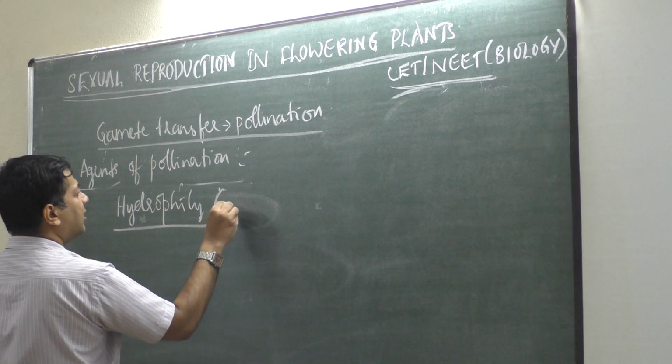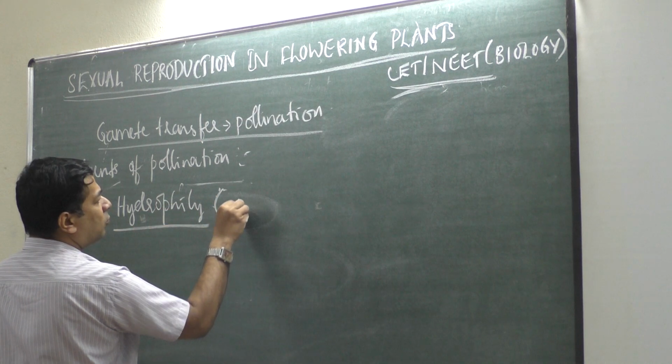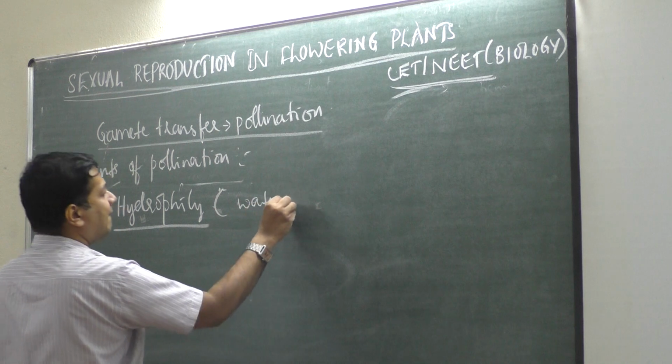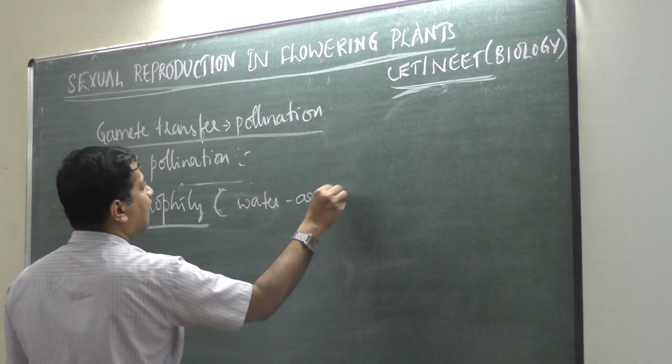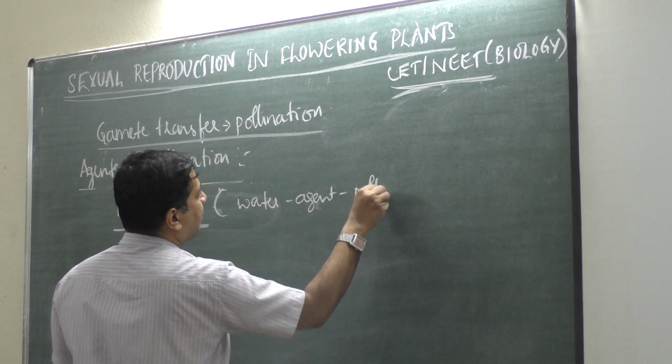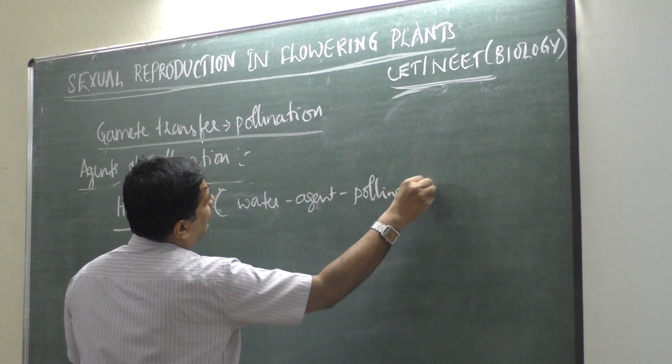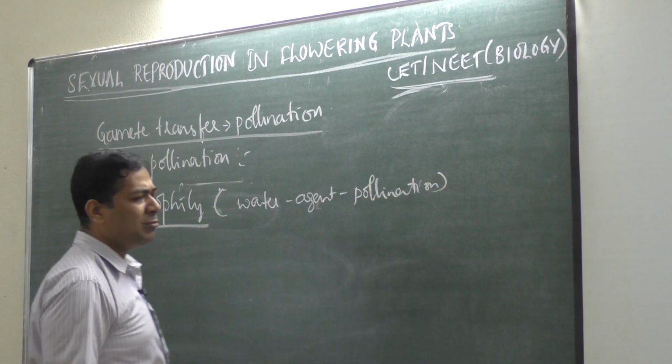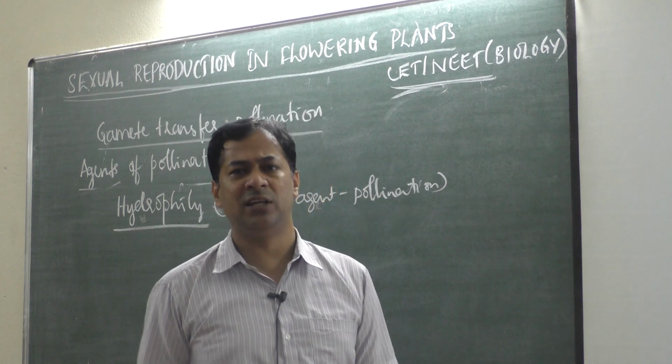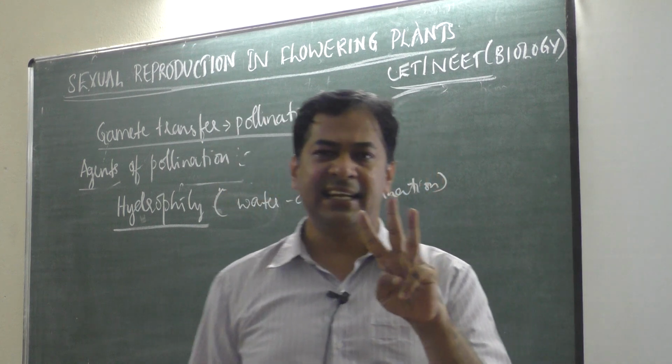Hydrophily, where the agent is water. Very few plants undergo water pollination, only 30 genera.